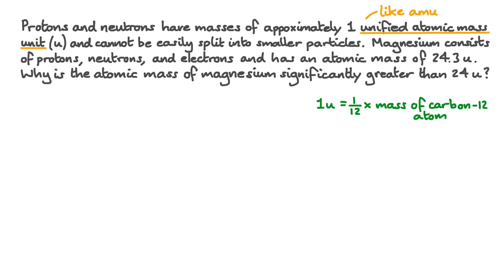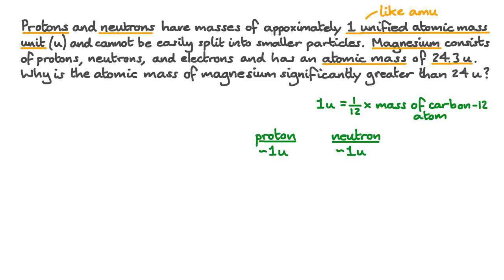You might see, instead of unified atomic mass units, simply atomic mass units, or AMU. While definitionally slightly different, they can be treated interchangeably. One unified atomic mass unit is 1/12 of the mass of a carbon-12 atom. The question tells us that individually protons and neutrons have a mass of about 1 unified atomic mass unit. So 12 protons have about the same mass as a carbon-12 atom.